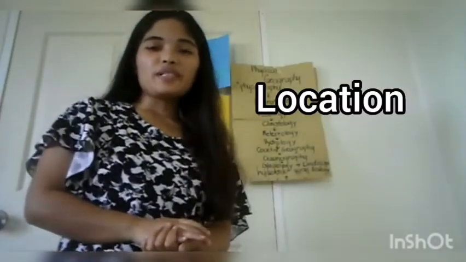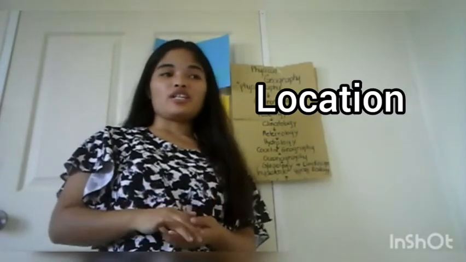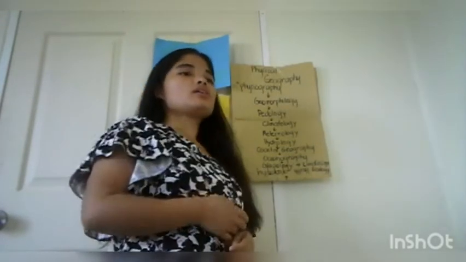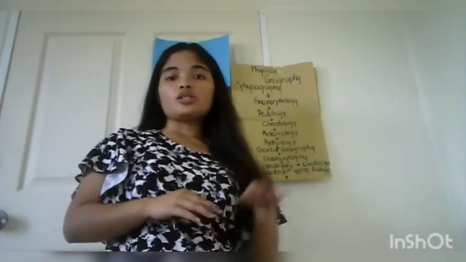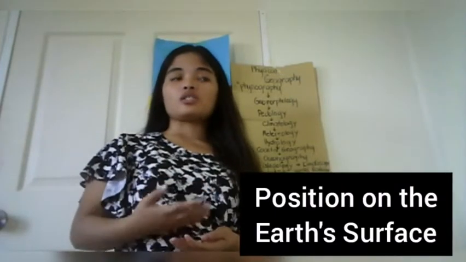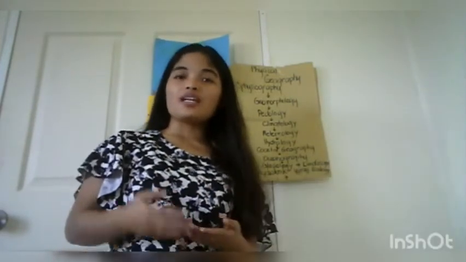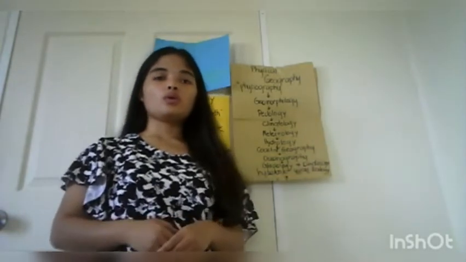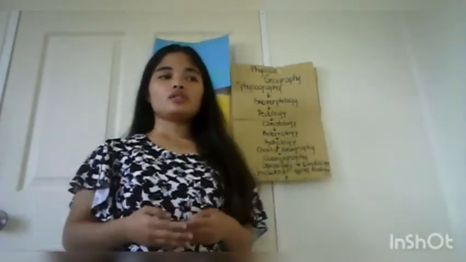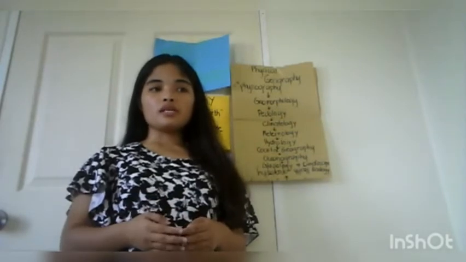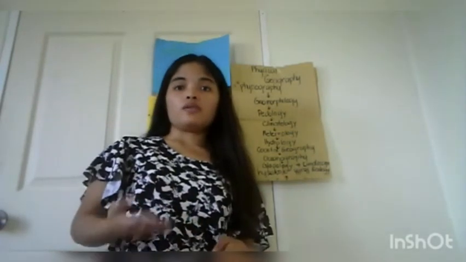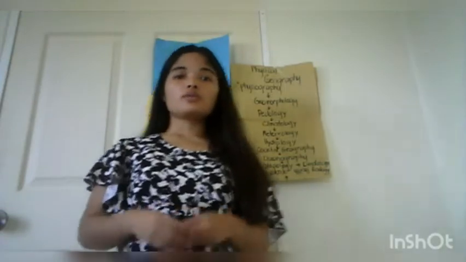The first of the 5 themes of geography is location. Location means the position on the Earth's surface. It is absolute and relative. So, geographic study begins with the location of places on the Earth's surface. Okay, so that's the location. It is the position on the Earth's surface.